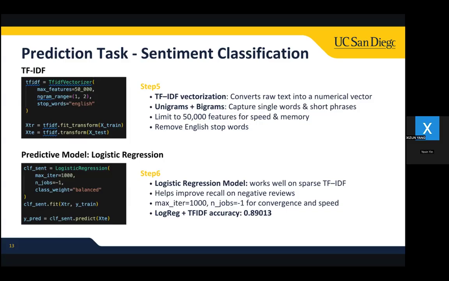We also cap the vocabulary at 50,000 features and remove common stop words to keep the model efficient while focusing on more informative terms. And step 6, we choose a linear model, logistic regression, because it scales well to hundreds of thousands of sparse TF-IDF features and gives interpretable coefficients for each word. And because the classes are imbalanced, as mentioned before, we enable class weight equals balanced, so the model penalizes mistakes on the majority class more heavily and doesn't just mimic the majority baseline. And lastly, the accuracy improved by almost 9%. Next slide, please.